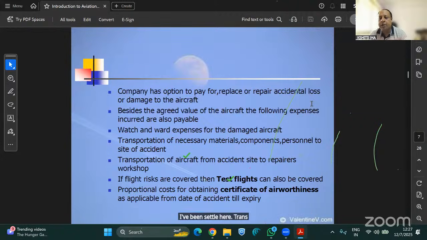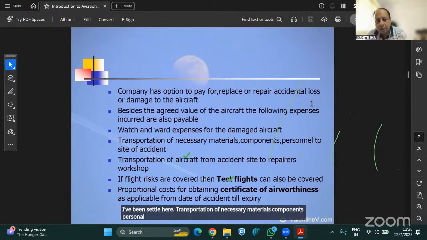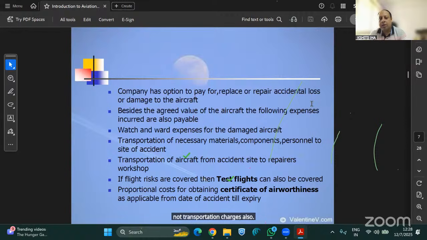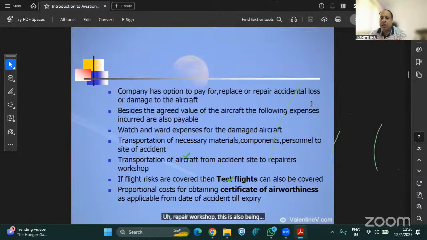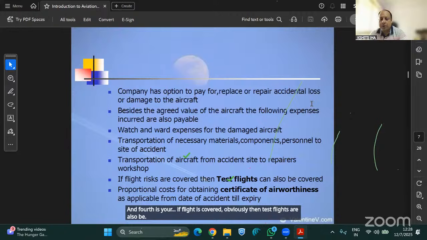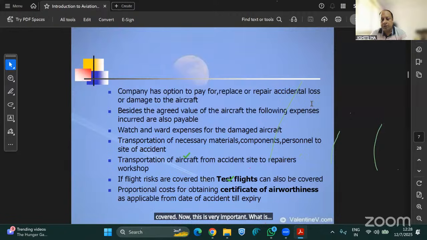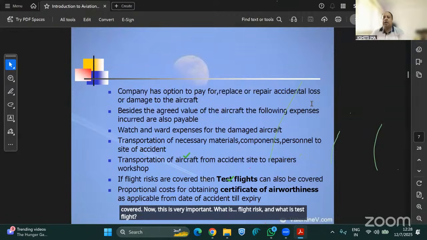Second is transportation of necessary materials, components, and personnel to the site of the accident. Now transportation charges are also borne here. Then third is transportation of the aircraft from the accident site to the repair workshop. This is also covered here. And fourth, if flight risk is covered, then test flights can also be covered. Now this is very important: what is flight risk and what is a test flight.